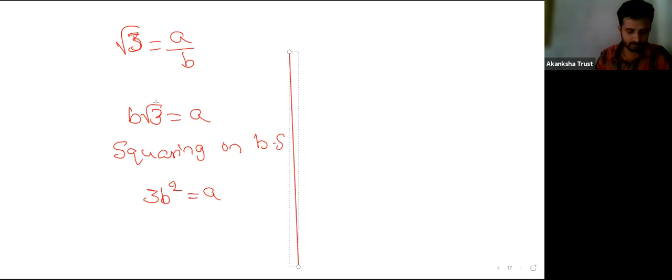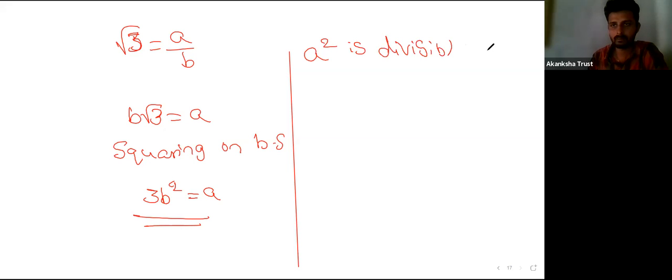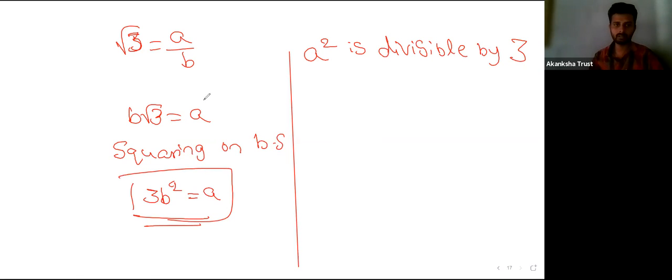Then you can see here this equation states that A square is divisible by 3, right? So A square is divisible by 3.